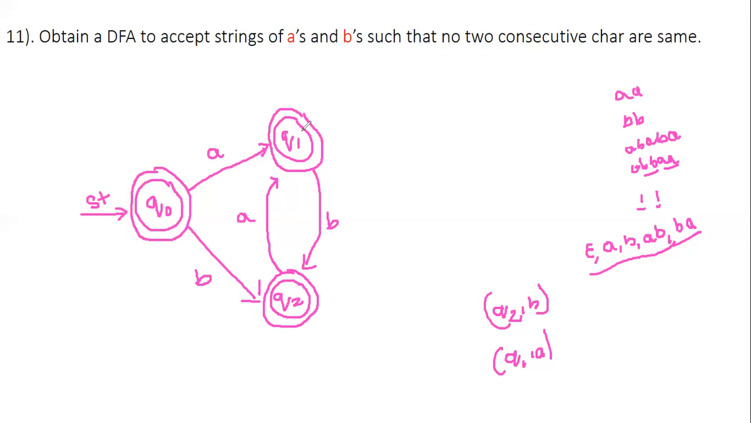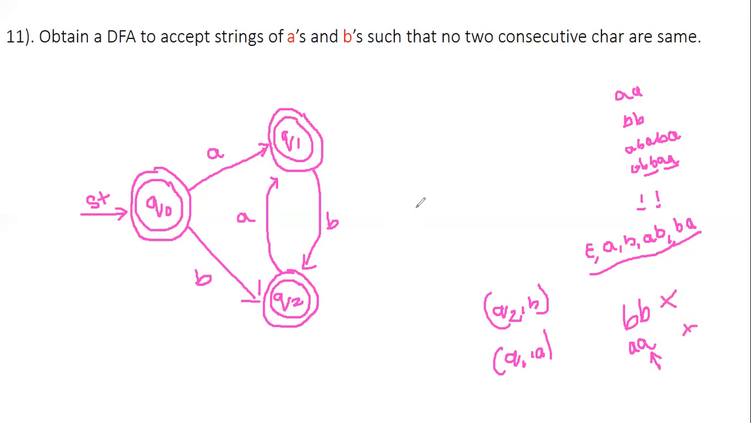Q1 on receiving A, what should happen? Q2 on receiving B, what should happen? See, Q0 on receiving B changes the state to Q2. If Q2 is again receiving B, it means you are following double B. Similarly, when Q1 is receiving A, observe it: when you are having double A, Q0 to Q1 on the first A, and the second A should be processed by Q1. So if you are having double A, it should be rejected because that is what the condition states.